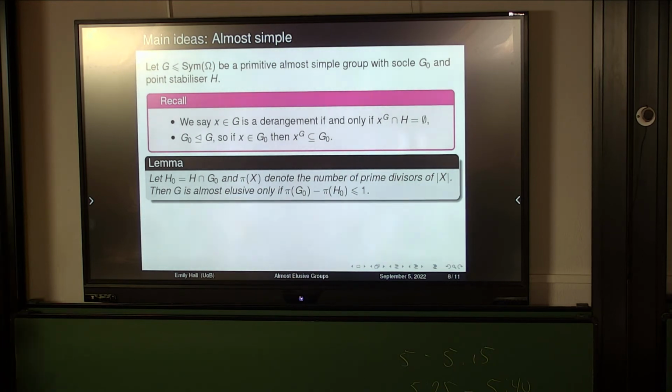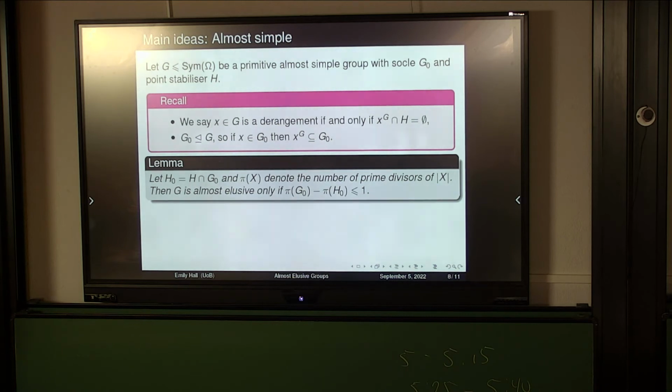So this is nice and easy to see, because if I take a prime that divides the order of G0 but doesn't divide the order of H0, then because of a combination of these two facts, every single element inside of G0 of that prime order is a derangement. And so if I have two unique primes that satisfy this, I obviously have two distinct conjugacy classes of derangements.